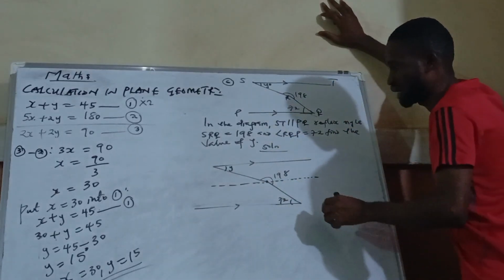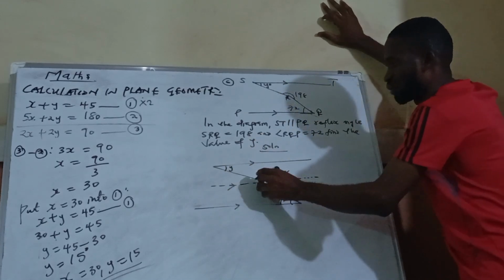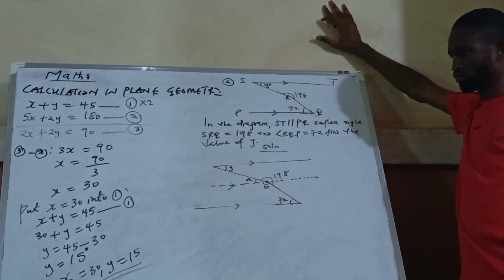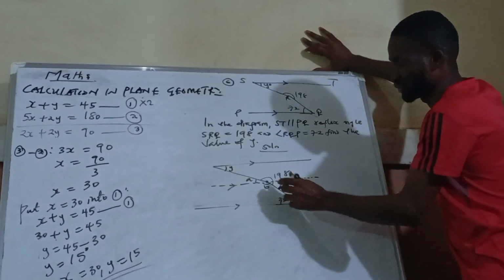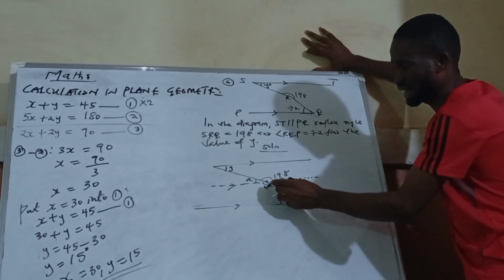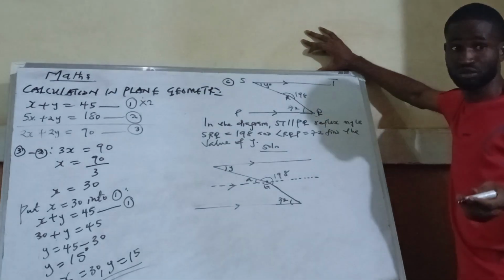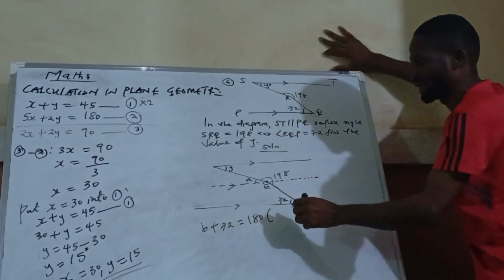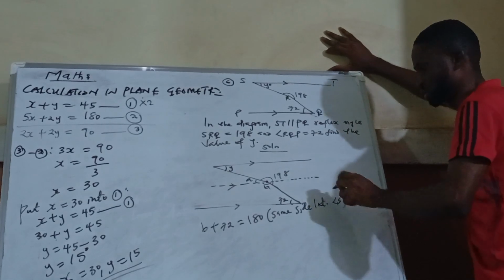Now, this line I formed is going to be parallel to this one. I will call here A, and this place B. This line is serving as a transversal, and if I add B plus 72, it's going to give us 180, same side interior angles. So we have B plus 72 is equal to 180. My reason is same side interior angles.